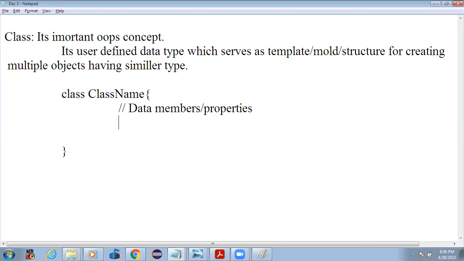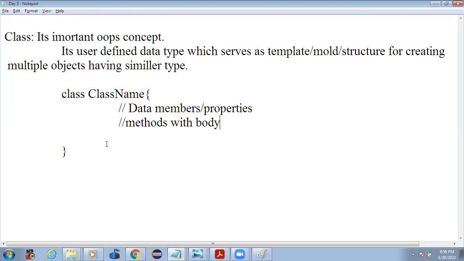And then we have the methods, always with the body, like this. The rest of the things are there, but currently we are not going to see that.